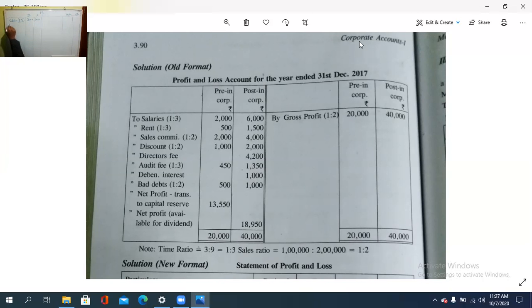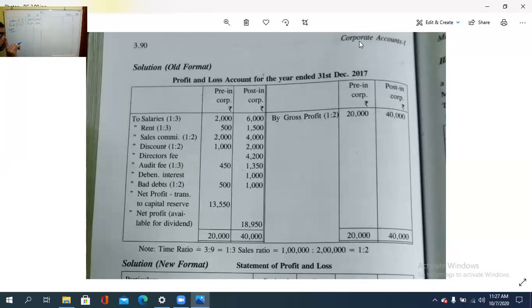Then rent. Rent on the basis of which one? Same time ratio, 1:3. Remember this, that is where the problem is. That is, whether to take it on the sales ratio or time ratio, whatever these expenses are, that is to be taken on that basis. That is what to look at. So how much is the rent? It is 2,000. So 2,000 into 1/4 and 2,000 into 3/4. 2,000 by 4, 5 4s are 20, so 500 and 1,500.